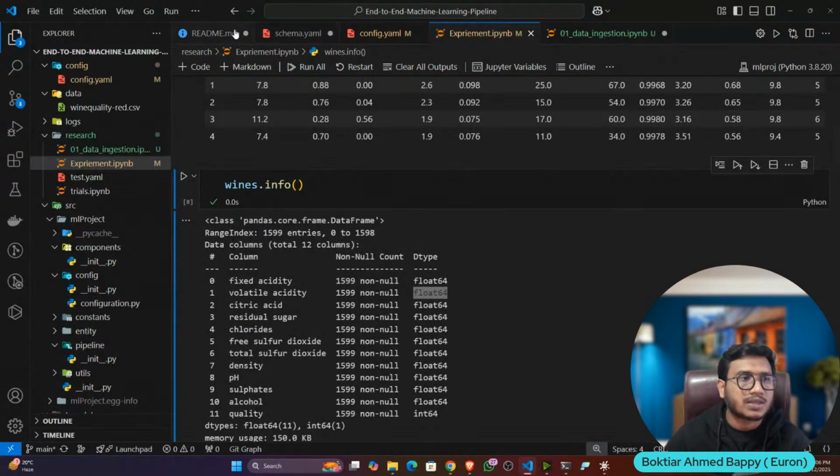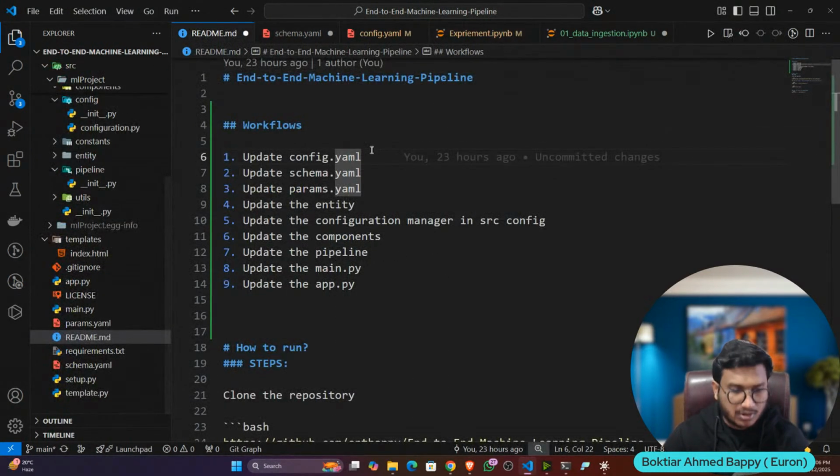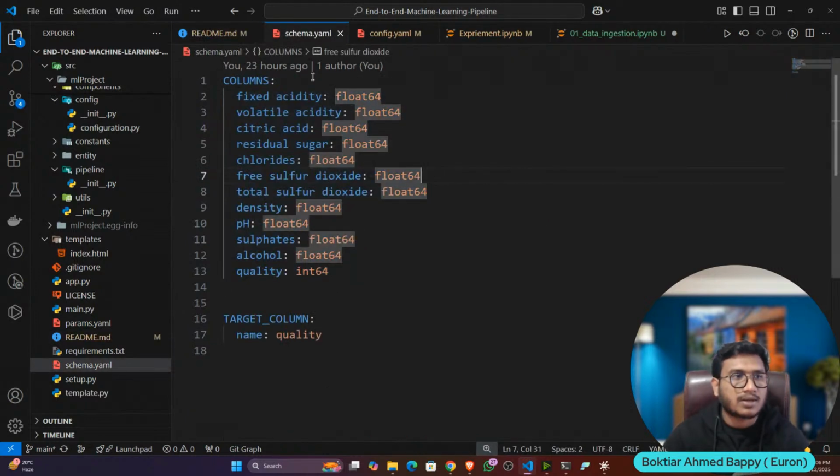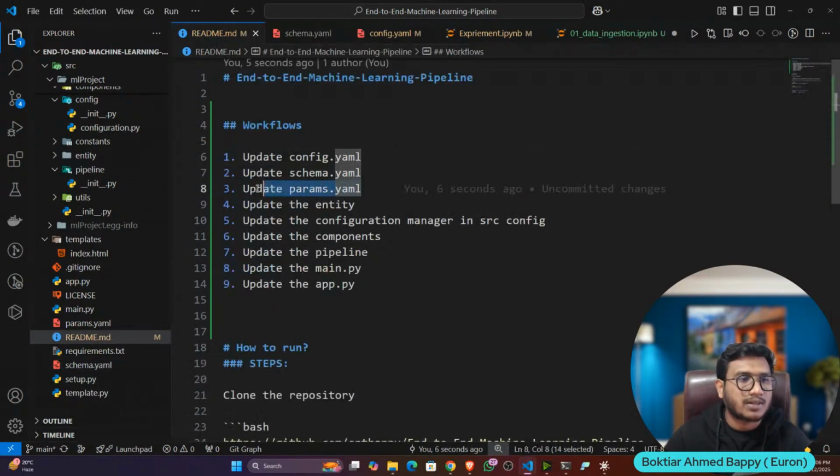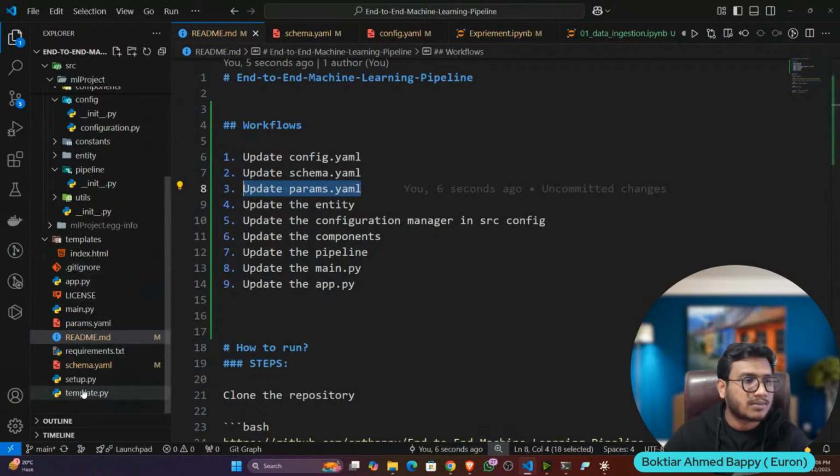Okay, this is why data validation comes into the picture. I hope you got it right. This is what your schema does. Now the next file we will update is params.yaml. So let's open the params.yaml. So here is my params.yaml.